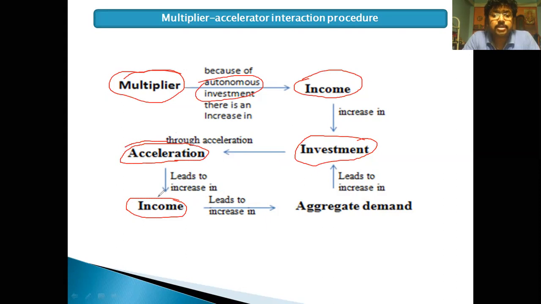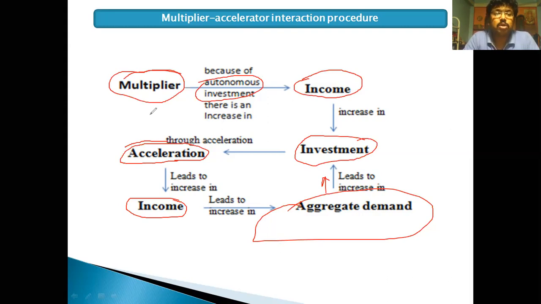This increase in income leads to an increase in aggregate demand. And again, aggregate demand leads to an increase in investment. So this is the procedure through which the multiplier and acceleration procedures interact. Both have a role. But in the Keynesian understanding of the trade cycle, there is only the multiplier. There is static fluctuation.